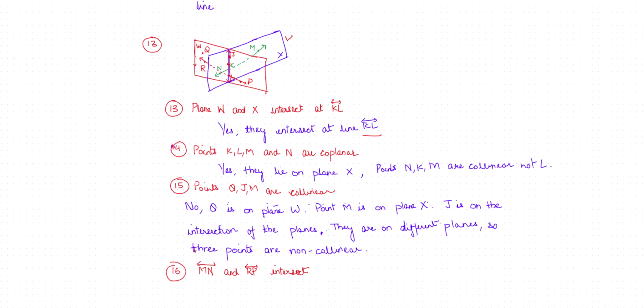MN lies on plane X, and RP lies on plane W. We can see that RP and MN both intersect the line JL, but they do not intersect each other because they lie in different planes, and we can see that they are not intersecting.